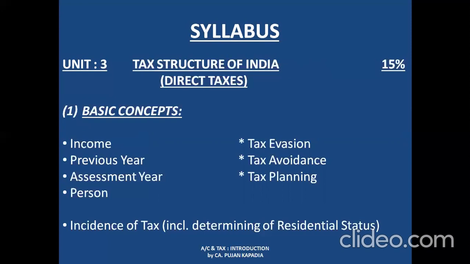Fourth point is person. What is person? Here we are going to study an entire list of persons, that is, the different categories of person that income tax defines. A short sum of 2 marks or 3 marks is likely to come from this topic. The last part of this basic concept is 3 words that deal with tax evasion, tax avoidance, and tax planning. These 3 words are core topics that are basically going to be dealt with in the chapter.